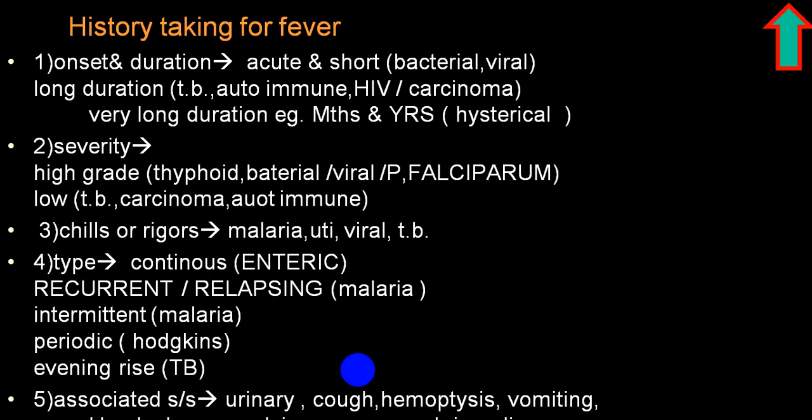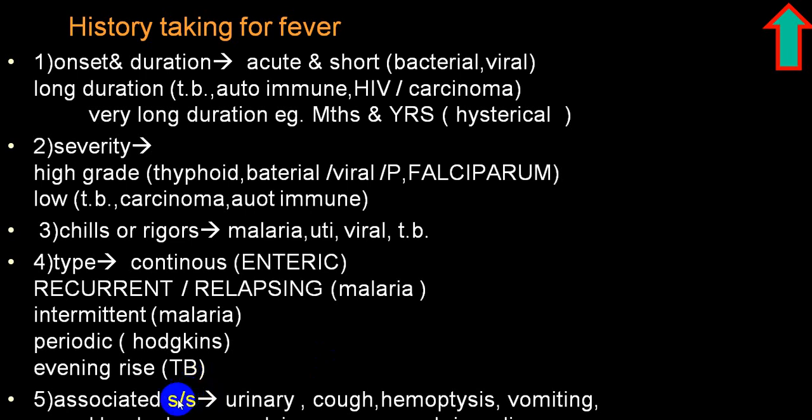We don't come across what we call a continuous fever. I've already discussed in the past recurrent, relapsing fever, intermittent fever, periodic fever, etc. Particularly in case of tuberculosis, you can have an evening rise of temperature, low grade fever with little chills along with loss of appetite, little reduction in weight, etc.